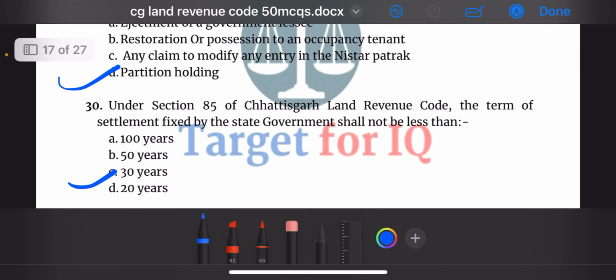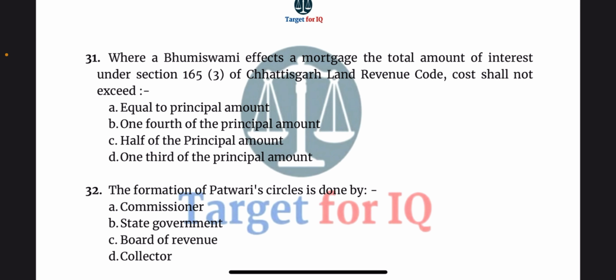30 years. Next question, where a Bhumiswami effects a mortgage, the total amount of interest under section 165 subsection 3 of Chhattisgarh Land Revenue Code cost shall not exceed. The options are A. equal to principal amount, B. 1/4 of the principal amount, C. half of the principal amount or D. 1/3 of the principal amount. The correct answer is option C.